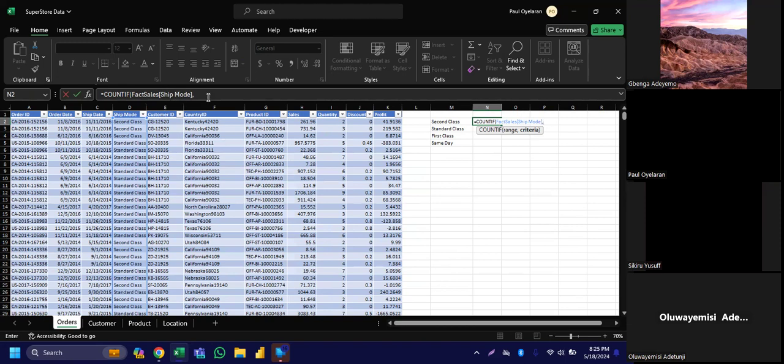Now our SS3B, for example, is this ship mode. The teacher will now tell you, call me whoever is bearing shame. But for ours, what will be our criteria? We already selected column D, which is our range. So what will be our criteria now? What are we looking for in column D?